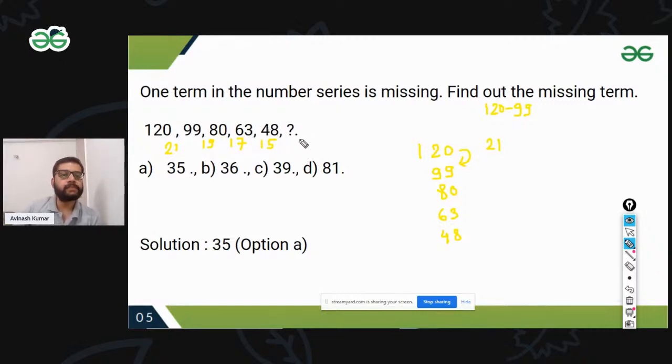So what would be the next term? It should be 13. So 48 minus 13 is 35. The missing term is 35.